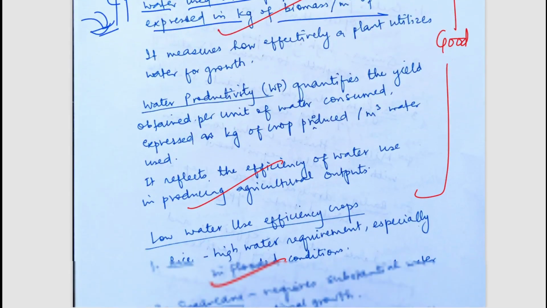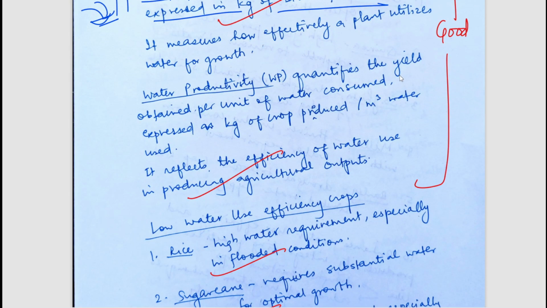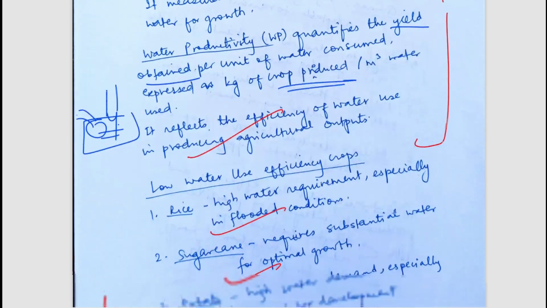And water productivity quantifies the yield obtained per unit of water consumed, expressed as per kg of crop produced. So in water use efficiency you look at biomass produced, and in water productivity it depends on how much yield has been produced with how much water irrigated or used. So this is the slight difference between water use efficiency and water productivity.